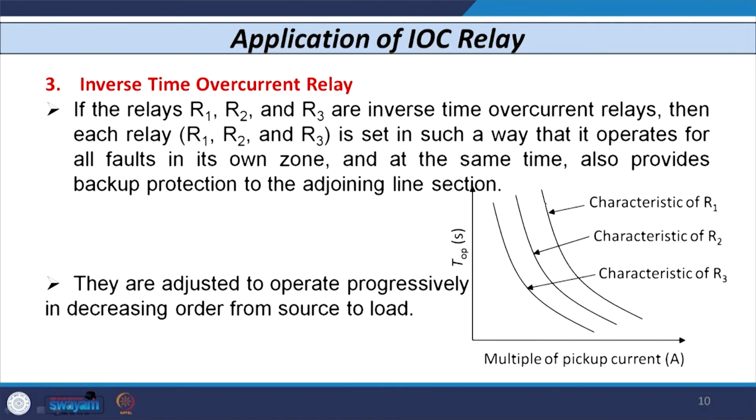So, these 3 relays are inverse time overcurrent relays, and if any fault occurs in a particular section, each relay acts as a primary relay. If that relay fails for some reason, then the other relays located near the source act to provide backup. Each relay is adjusted progressively in decreasing order as we move from source to load. We have done that for the other 2 relays earlier, time delay and instantaneous. The same philosophy is applicable for inverse time overcurrent relays. Let us consider the advantages and disadvantages of inverse time overcurrent relays; we will consider them in the next class.